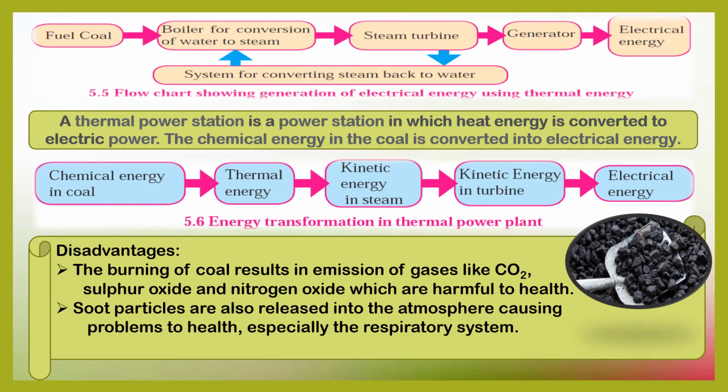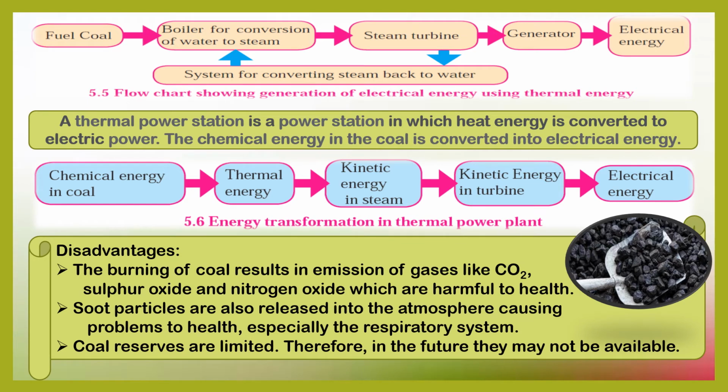Soot particles, those small black particles released when we burn coal, are also released into the atmosphere, causing problems to health, especially the respiratory system. Another big disadvantage is that coal reserves are limited. Therefore, if we use too much of it to make electricity, in future it may not be available.